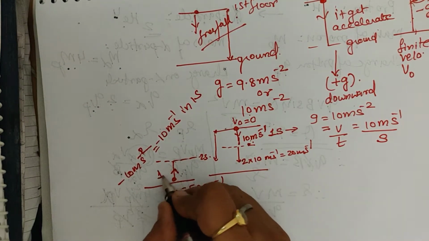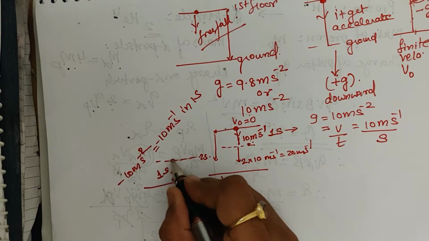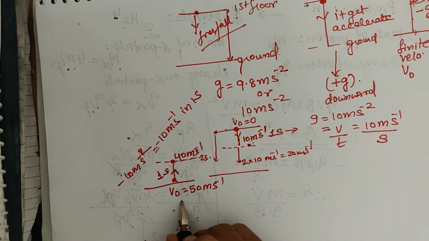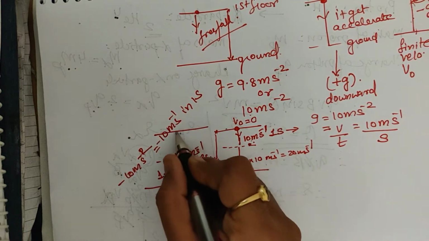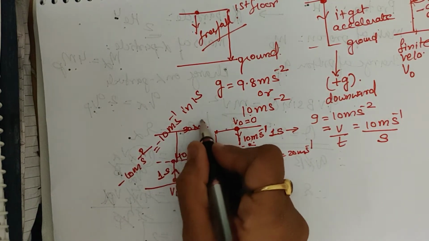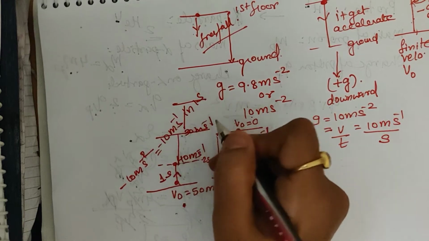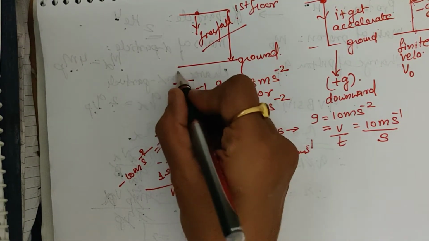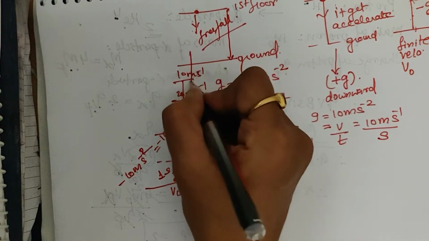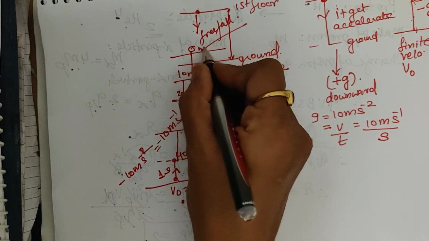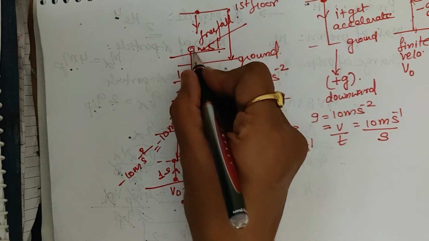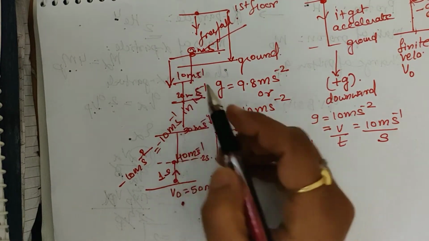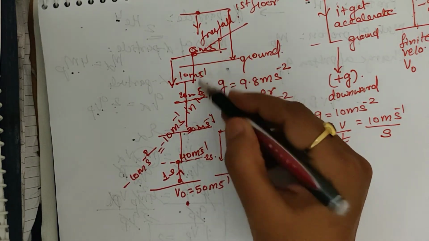So when it travels 1 second, its velocity now becomes 40 meter per second. If I have thrown it at 50 meter per second, in the next 1 second it becomes 30 meter per second. In the next 1 second, it becomes 20. Next 1 second, it becomes 10 meter per second. Now when it reaches the maximum height, its velocity becomes 0, and at that time it will come down again. So this is said to be the maximum height.